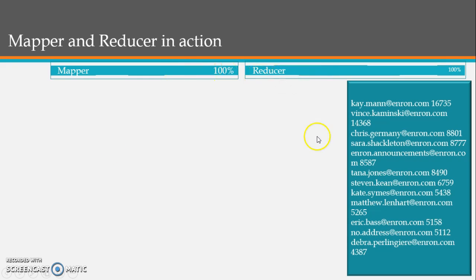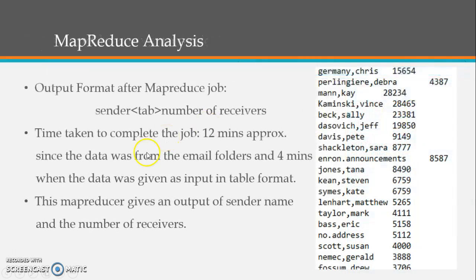The final output given by the Reducer is the sender's name and the number of emails he had sent to a number of people. So k.main at enron.com had sent 16,735 emails at the time. So this is the MapReduce analysis which I have seen.